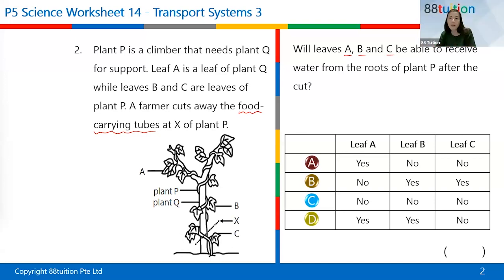Siran actually said that it is only plant P's stem that is being cut, but plant Q is not affected, right? But if plant Q is not affected, how come the leaf A, which is on plant Q, cannot get water? Point out something to me. Very important. Let's see who can see this. If you can see this, I'm going to give you extra points for your Kahoot.